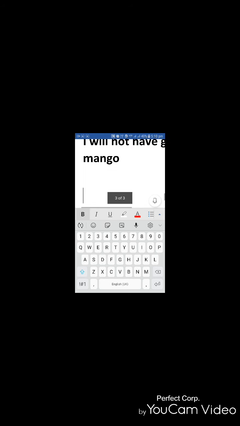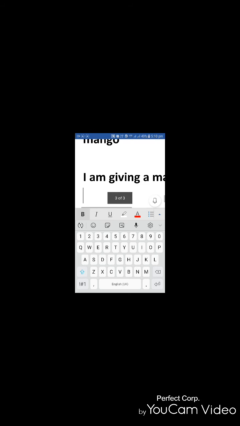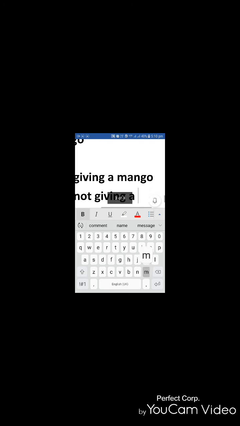Same thing we apply to the present continuous. I am giving a mango. I am not giving a mango.